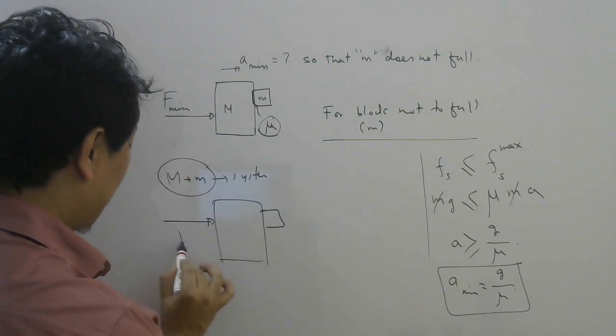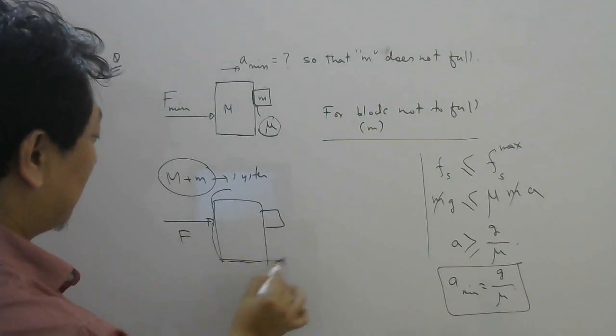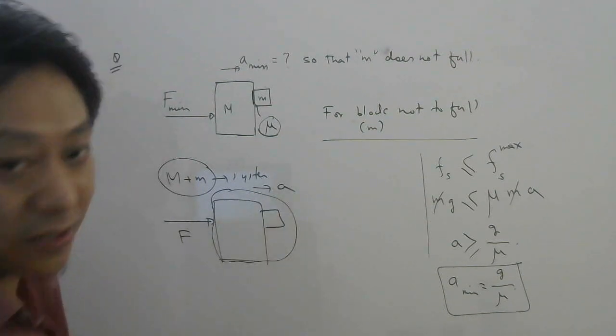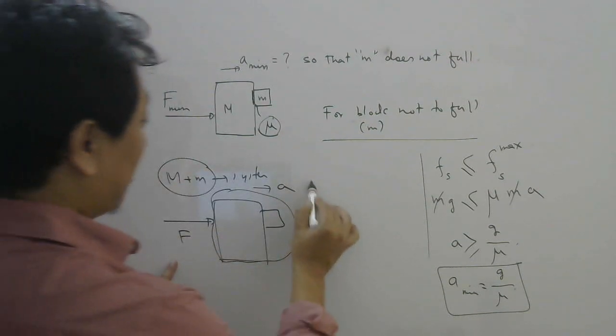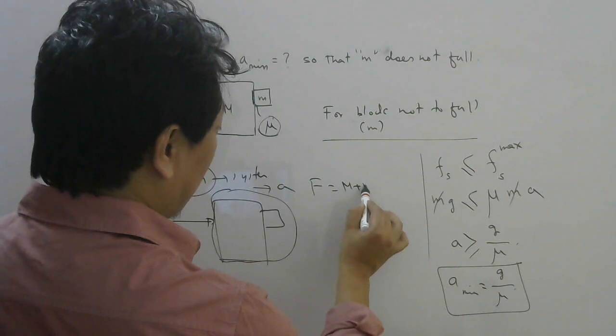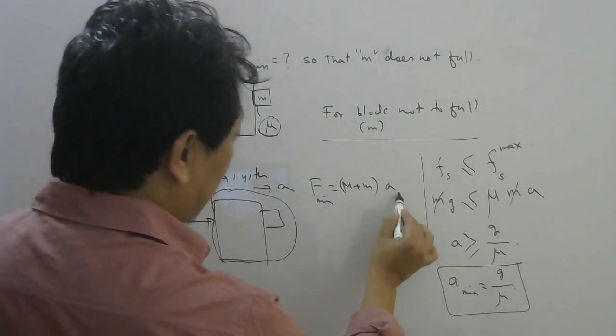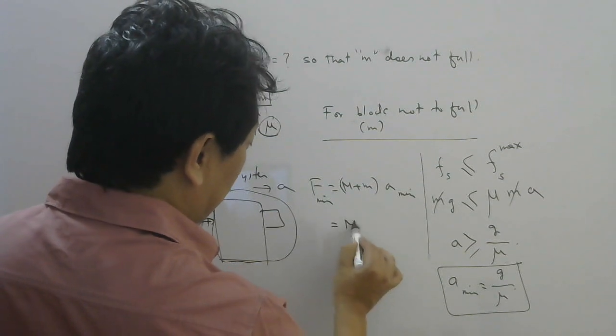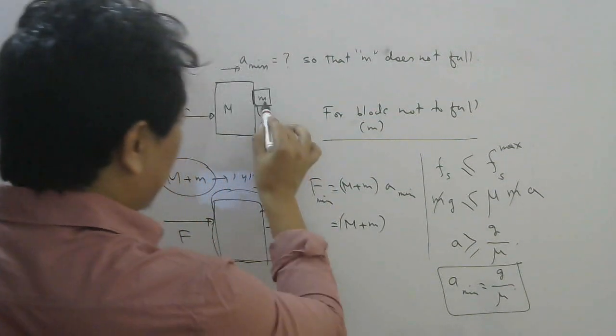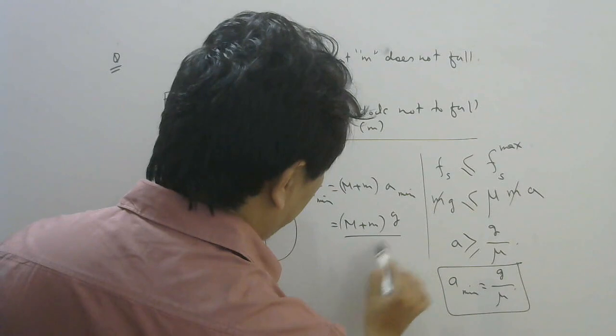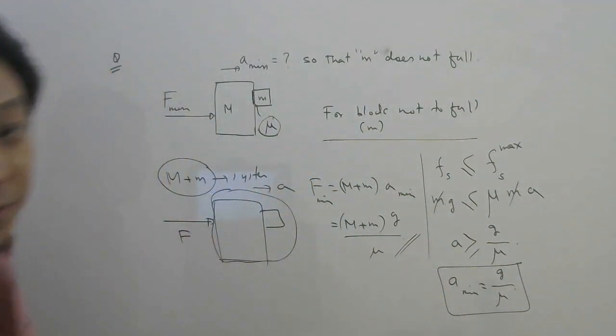So the only force here is F, and this system is moving together with some acceleration A. So write Newton's law: F equal to (M plus m) into A. So when will F be minimum? When this A is minimum. And the minimum value of A so that this does not fall is g by mu. So this should be the minimum force. Okay.